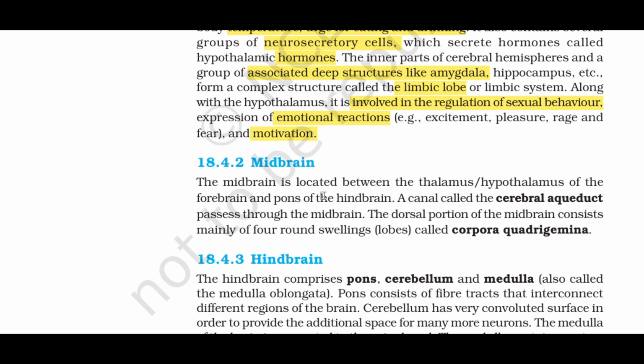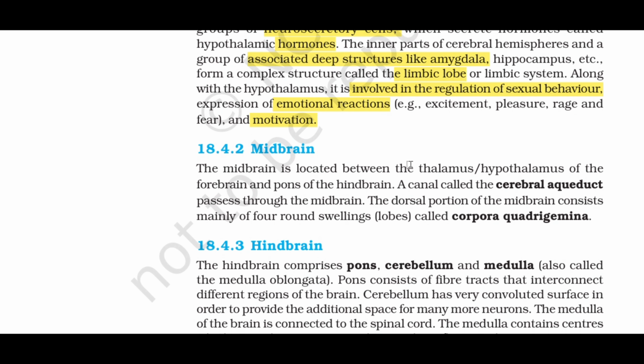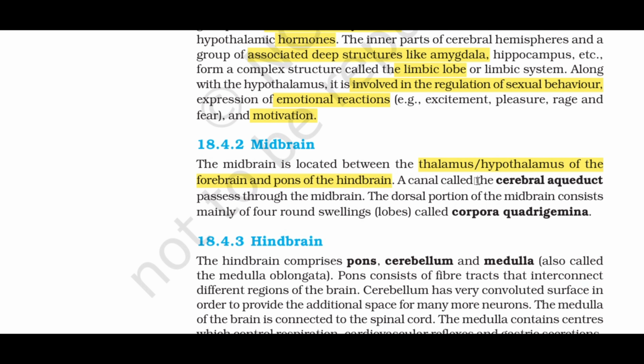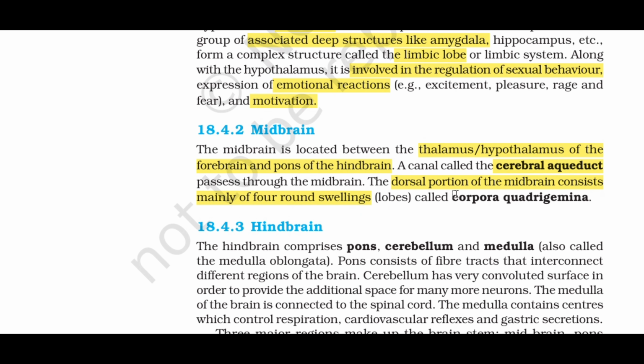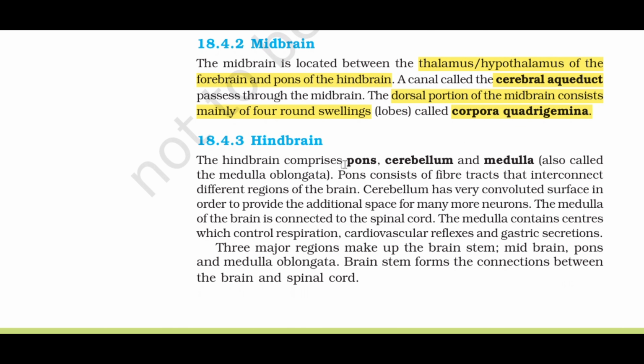Midbrain. The midbrain is located between the thalamus-hypothalamus of the forebrain and pons of the hindbrain. A canal called the cerebral aqueduct passes through the midbrain. The dorsal portion of the midbrain consists mainly of 4 round swellings, lobes, called corpora quadrigemina. Hindbrain. The hindbrain comprises pons, cerebellum and medulla, also called the medulla oblongata. Pons consists of fiber tracts that interconnect different regions of the brain.